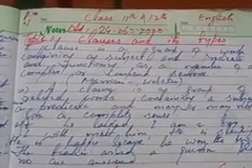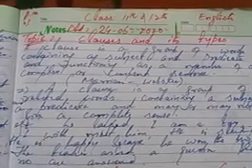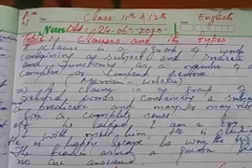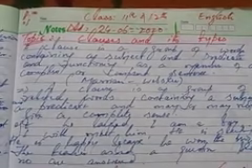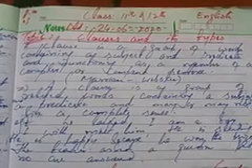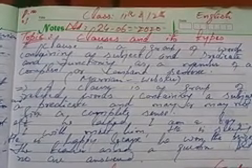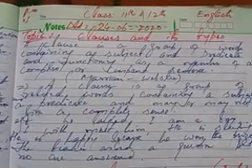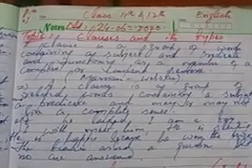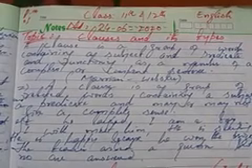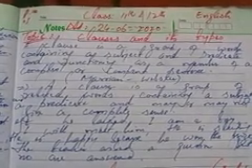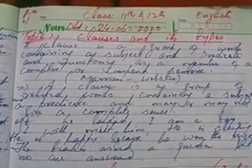Subject means what or whom the sentence is about, or simply the doer of an action. The predicate tells us something about the subject. Now, this is the definition of a sentence: a group of words containing subject and predicate always gives us a complete sentence.